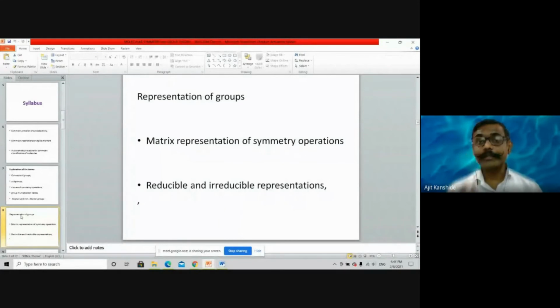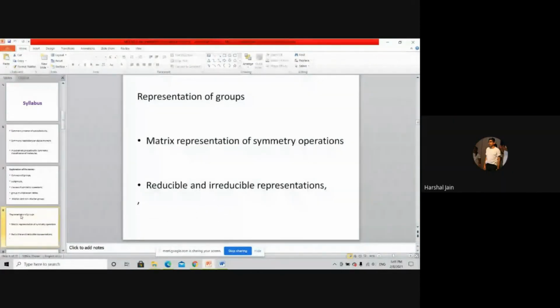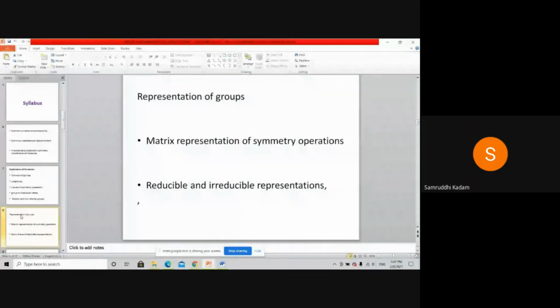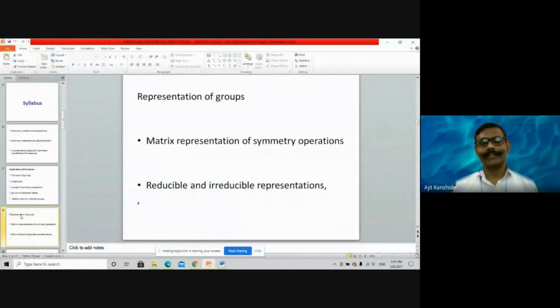Important is character. Character for identity, if I consider 3 dimensions, will be 3. Character for axis will be 2 cos theta plus 1. Now help me: character for improper axis. Yes? What is character for improper axis? 2 cos theta minus 1. Exactly. Brilliant. Character for plane. Cos theta minus 1? Character for plane. Yes, 1. So this is the basic.